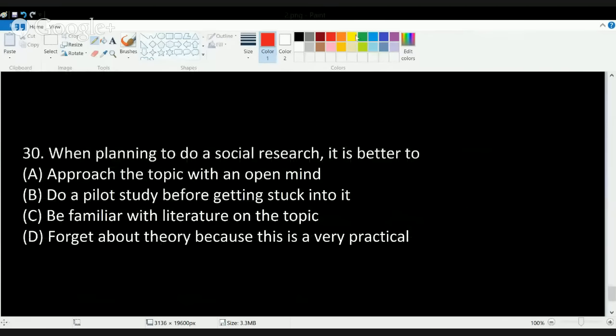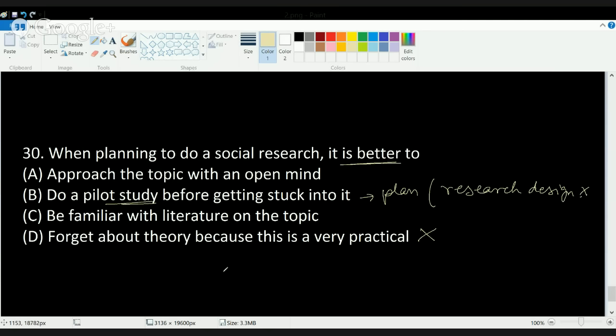Now the final question for today's session would be: when planning to do a social research, it's better to. Before I try to explain this question, let's understand, if I'm a researcher and I'm initiating a research, what would I do? Forget about the theory, because this is very practical, is incorrect, because to do anything practical, you must have solid foundations besides those, okay? So D cannot be the answer. Now I'll say do a pilot study before getting stuck into it. To do a pilot study, I must have a plan or a research design with me, okay? So this again cannot be the answer.